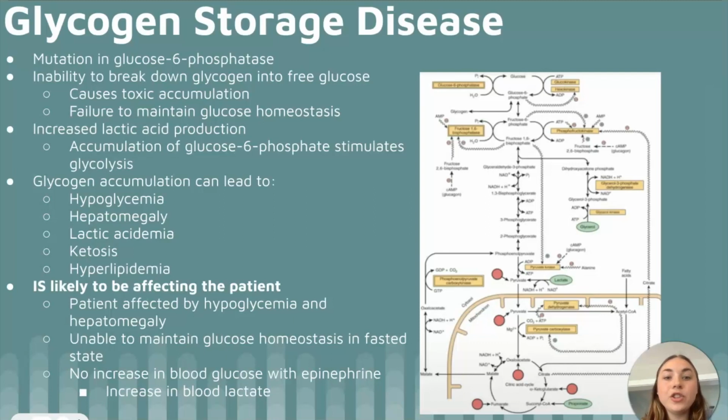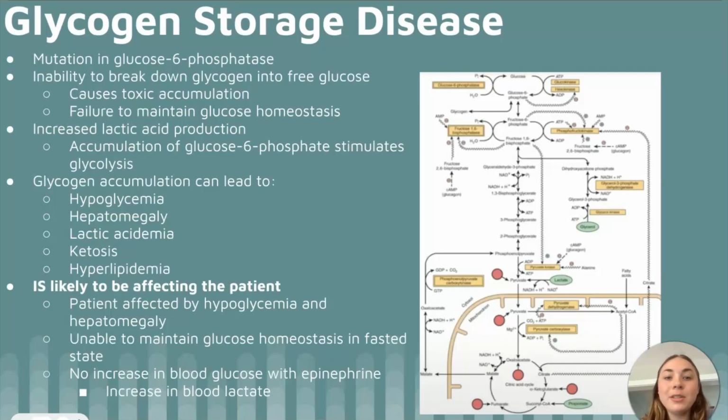Considering the pathophysiology of the disorder alongside the patient's presentation, the most likely diagnosis for the patient is a glycogen storage disorder. The hypoglycemia and hepatomegaly are classic characteristics of the disorder. The patient is unable to maintain glucose homeostasis as she enters into the fasted state, as she cannot break down glycogen into free glucose. And this accumulation of glycogen in the liver is what's causing hepatomegaly.